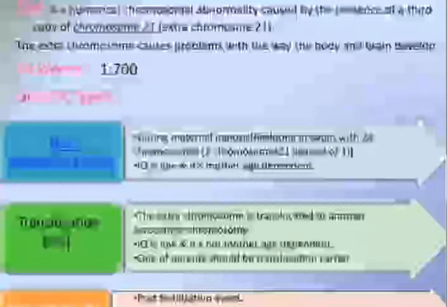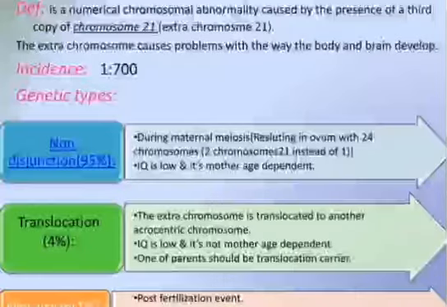The defect is a numerical chromosome abnormality caused by the presence of a third copy of chromosome 21, an extra chromosome 21. The extra chromosome causes a problem with the way the body and the brain develop. There is an incidence of nearly 1 in 700. The genetic types: non-disjunction.